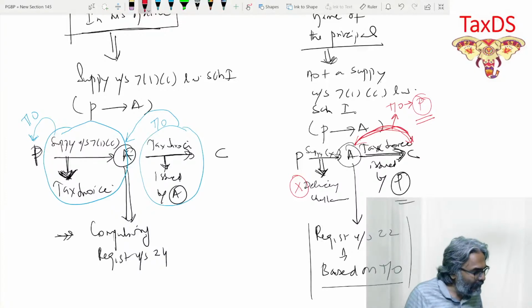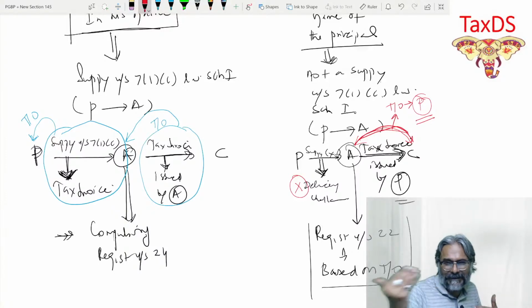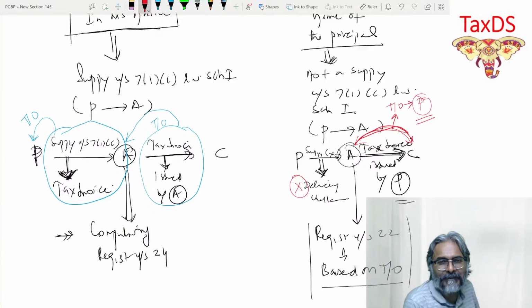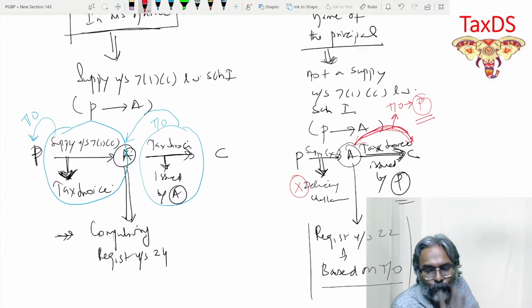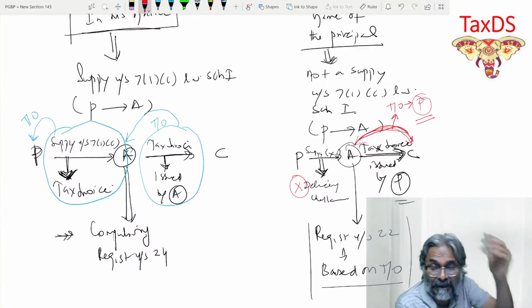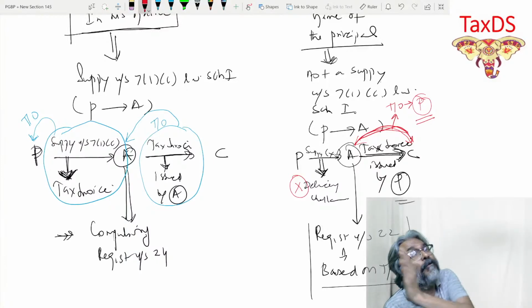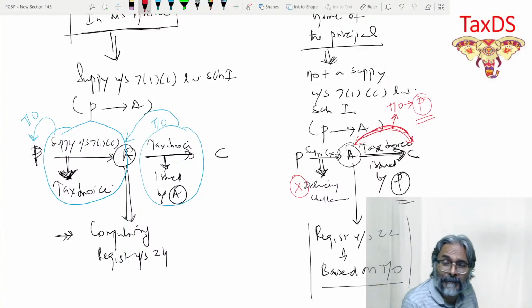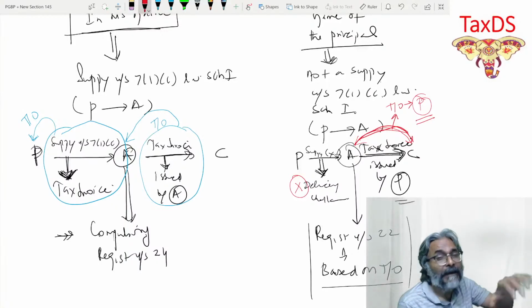Students, I in fact just landed from Nasik, and I'm very tired. But I thought just to complete these two very important concepts which were left from the last lecture, so that we are good to go for the practicals of the supply. Tomorrow, students, we will be doing it. That practicals of the supply would be an important lecture because all the formatting, presentation and everything would come into play.